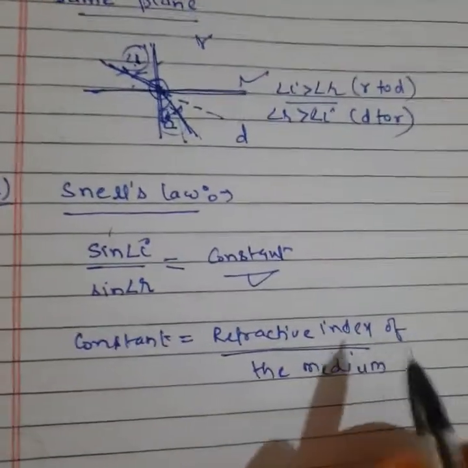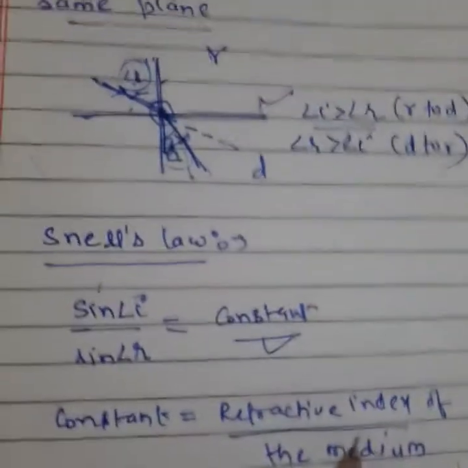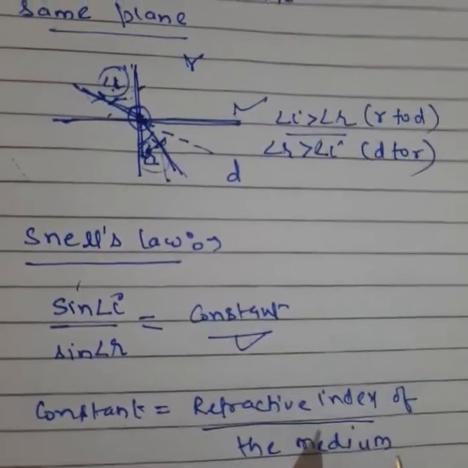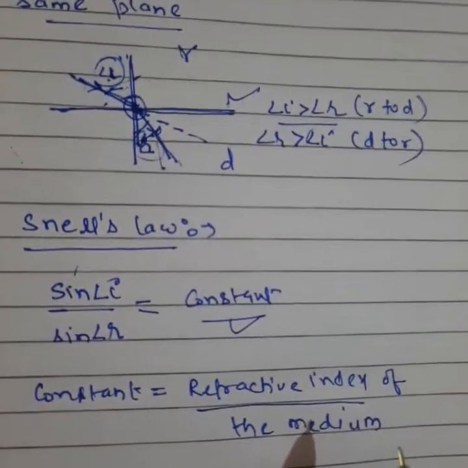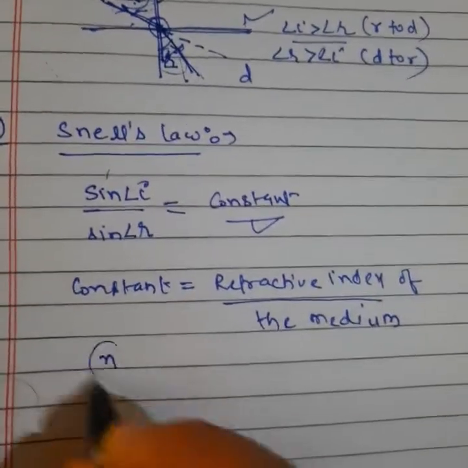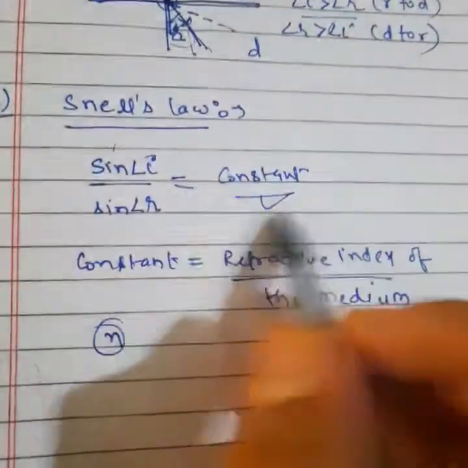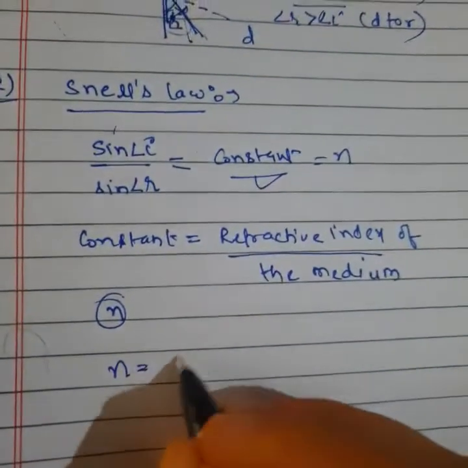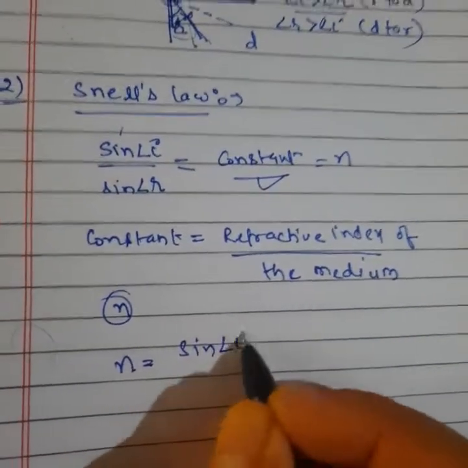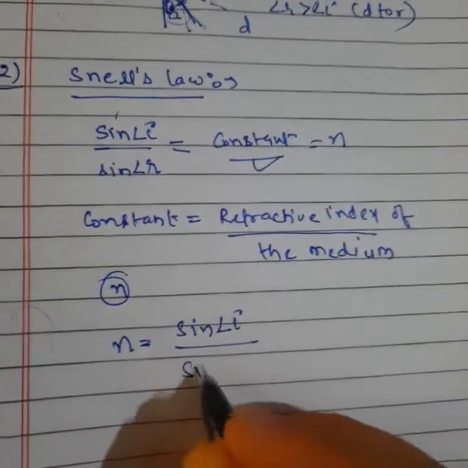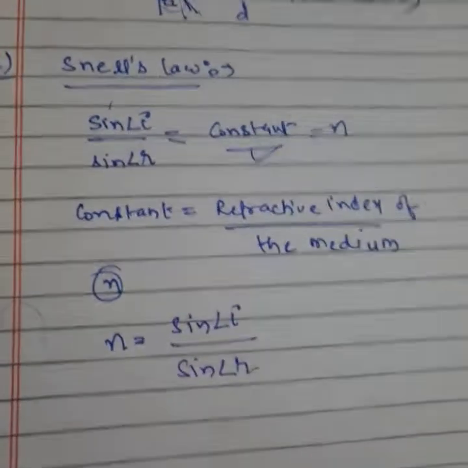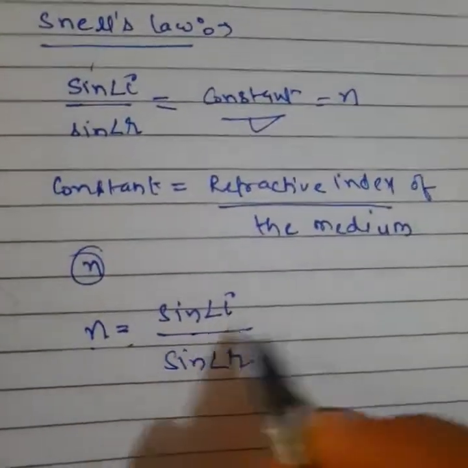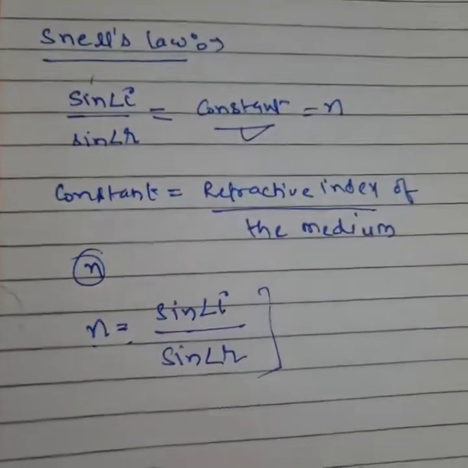So the constant is equal to the refractive index of the medium in which the refracted ray travels with respect to the medium in which the incident ray travels. The refractive index is denoted by n. So we can say this constant is equal to n. So Snell's law becomes: n is equal to the ratio of the sine of the angle of incidence and the sine of the angle of refraction. Clear? So we can say n is equal to sin I upon sin R.